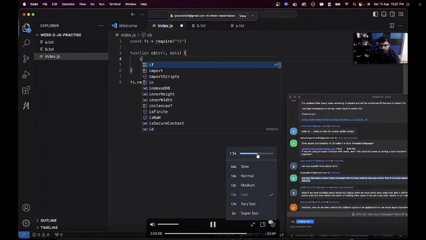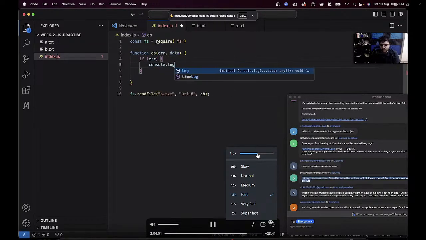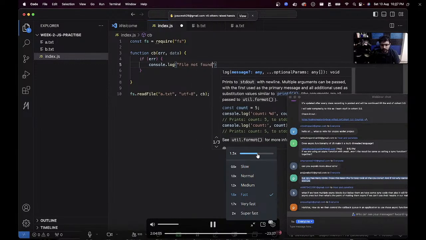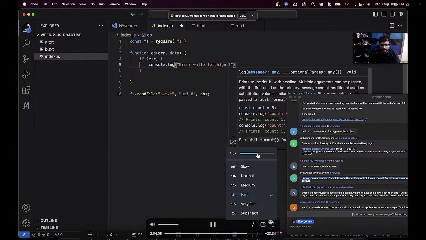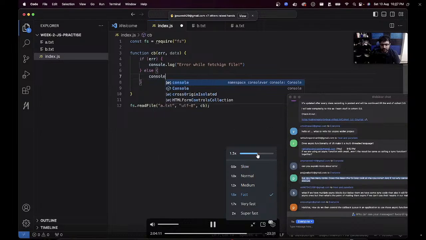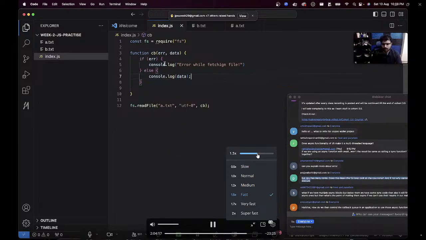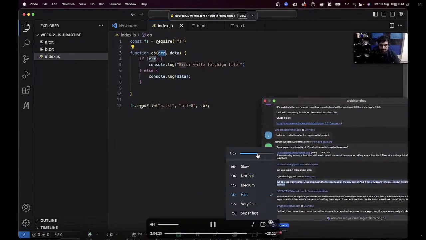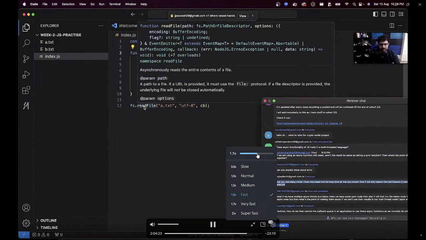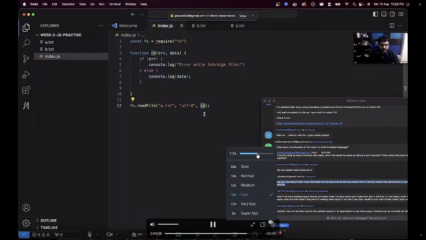So over here in your logic, you should first check if the error exists. Then you should log something like file not found, or error while fetching file. And if there is no error, then you should log the data. So this is how you should write code. This is what the error argument means. It just means that whoever was the maintainer or author of this specific readFile function calls your callback function. You give it a signature, and they will call it in this format.